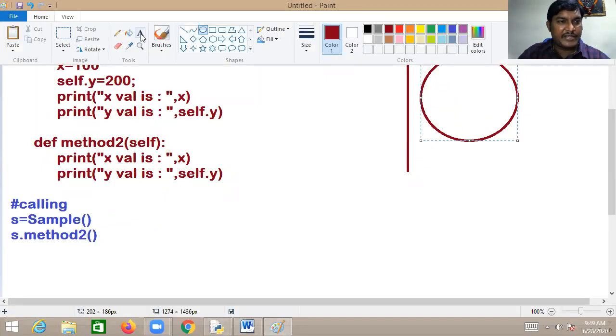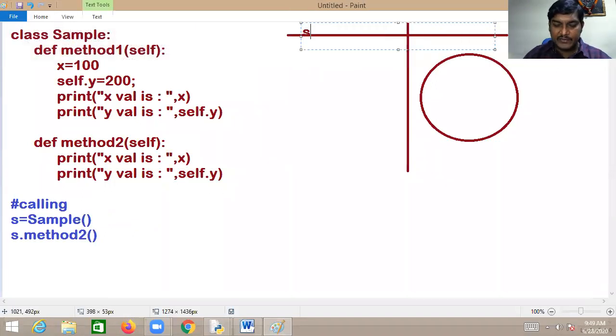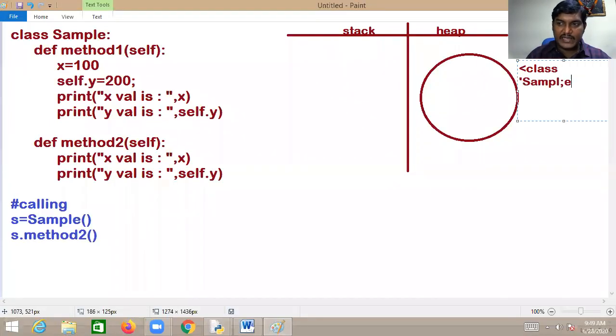Where will the object be created, ladies and gentlemen? As I said a moment back, we have two organizations in the memory, stack and heap. For the objects, memory is always allocated within the heap. Now which object is created? An object of the class sample is created.